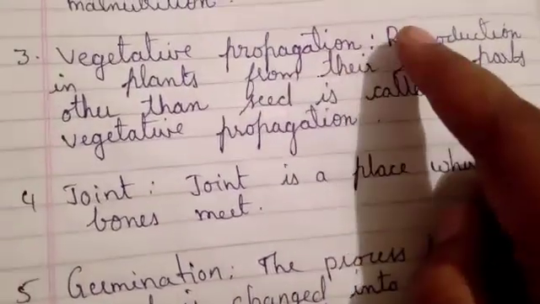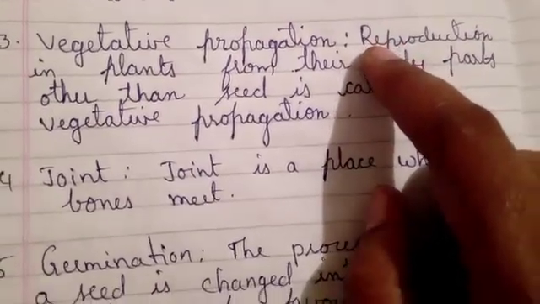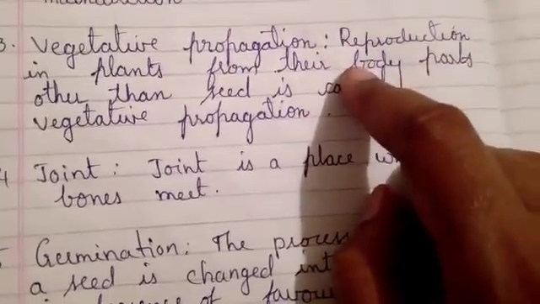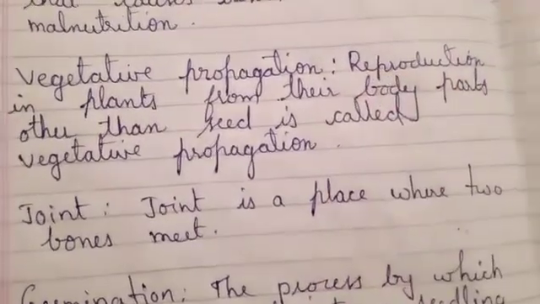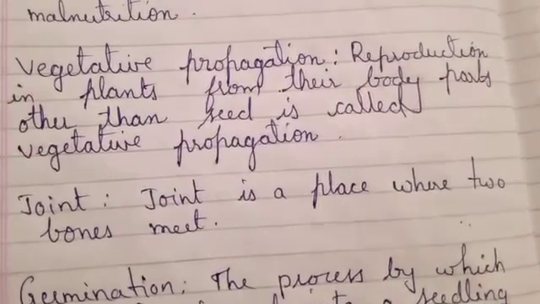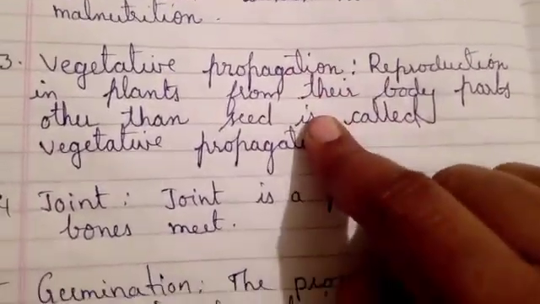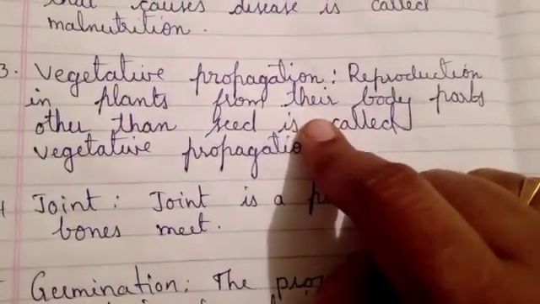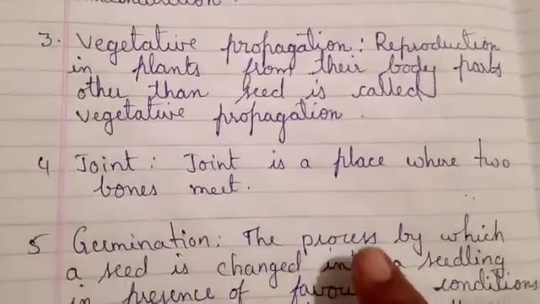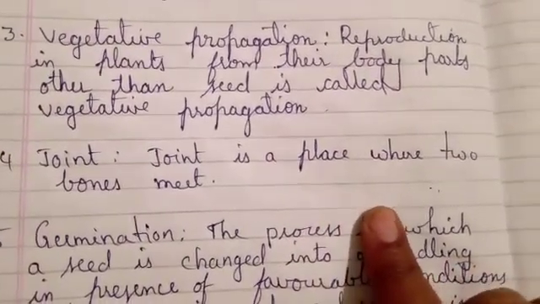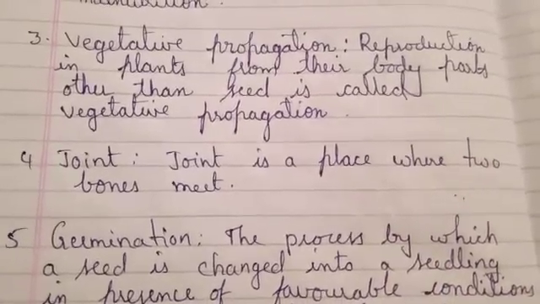Means from the leaves we can get new plants like Bryophyllum and begonia. From the roots we can get new plants like carrot, and from the stem we get new plants like sugar cane. In that way we are growing new plants. Growing new plants other than from seeds is called vegetative propagation. Joint is a place where two bones meet.